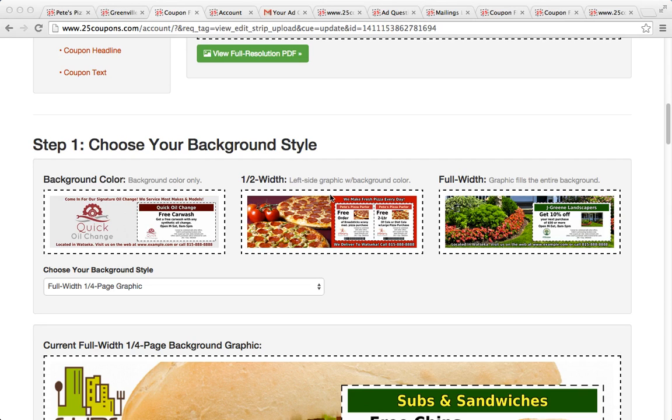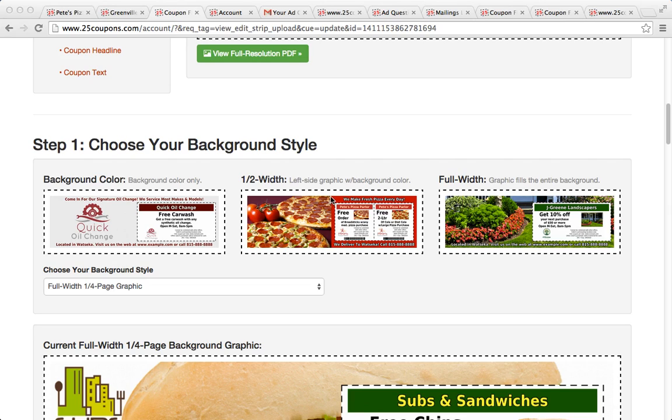So we can get like a stock image of some sort if we want, and put that on the side, and then the other side can be just a background color. I found this one to be the easiest one to work with because if you're getting images from their website, yeah, they're probably lower resolution, but in my experience, the print worked fine. It looked great.